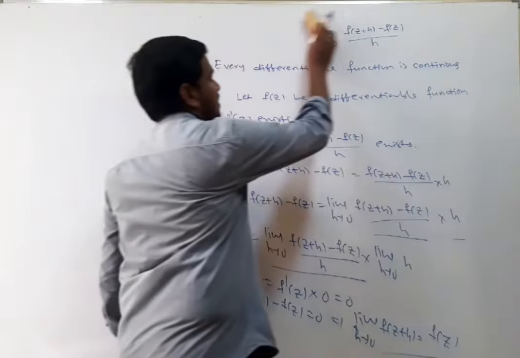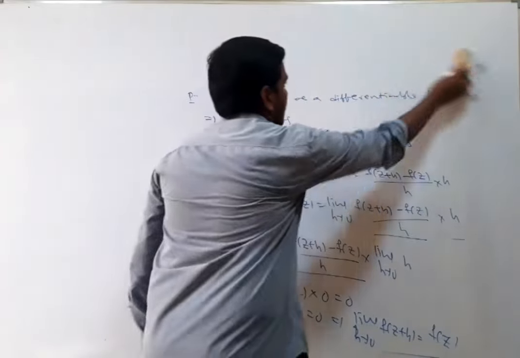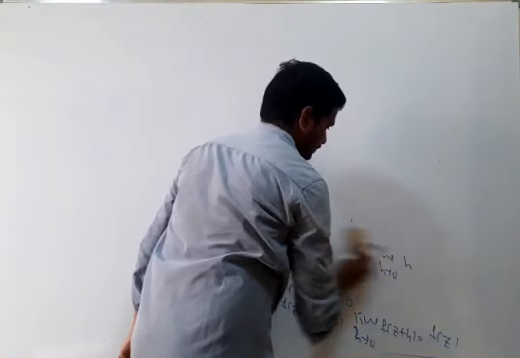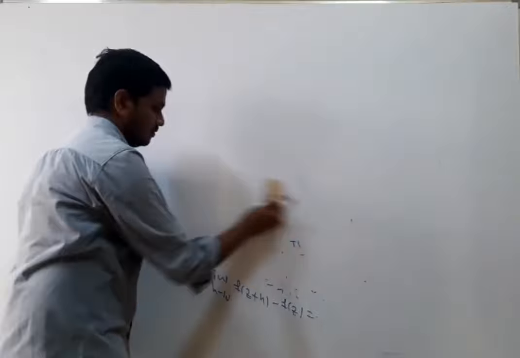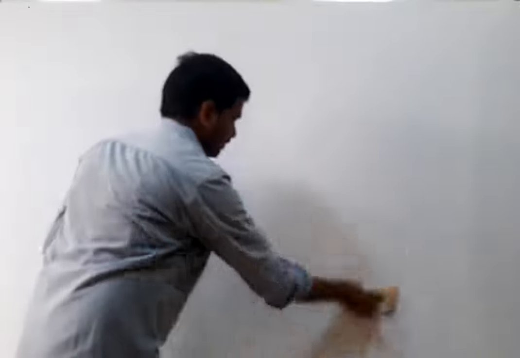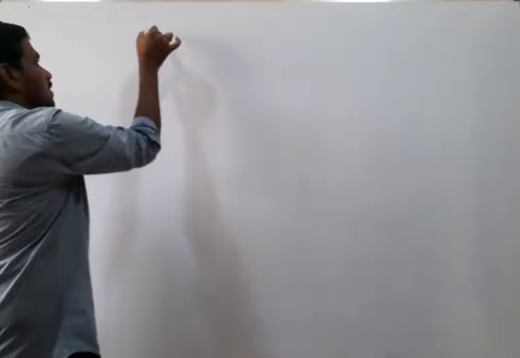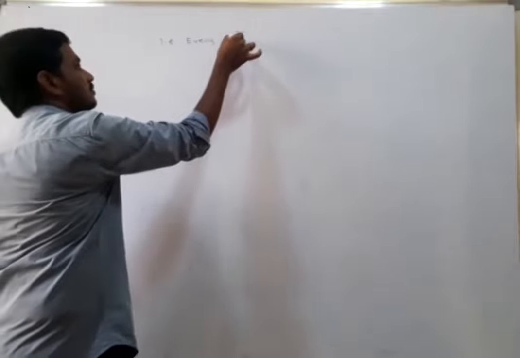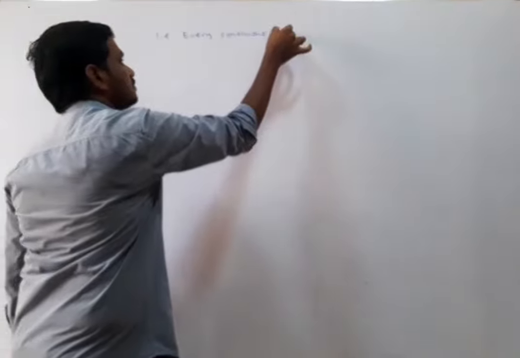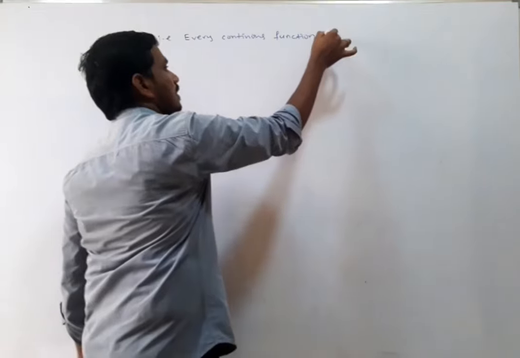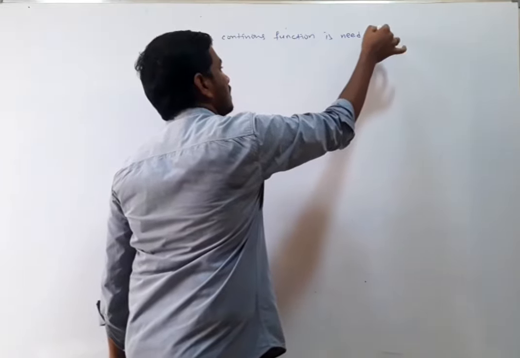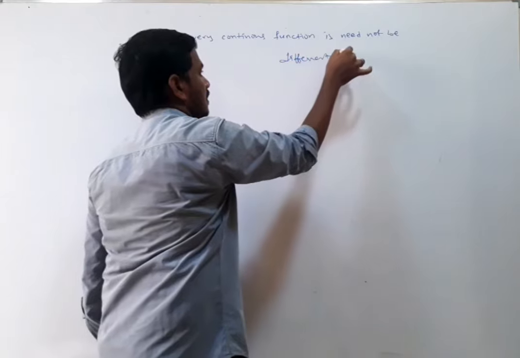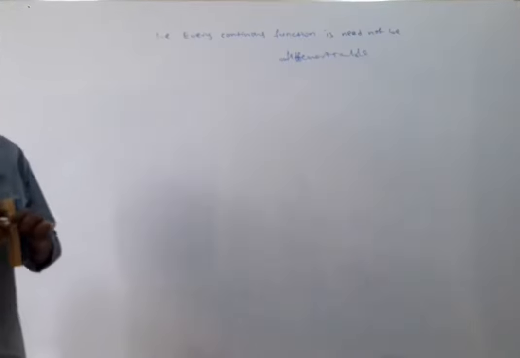Now I am going to check the converse of this theorem. What is the converse here? I am writing the converse. The converse of this theorem is not true. That is, every continuous function need not be differentiable.